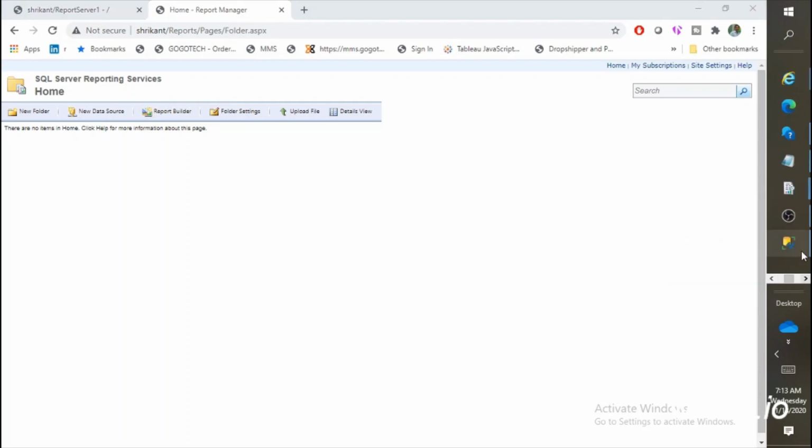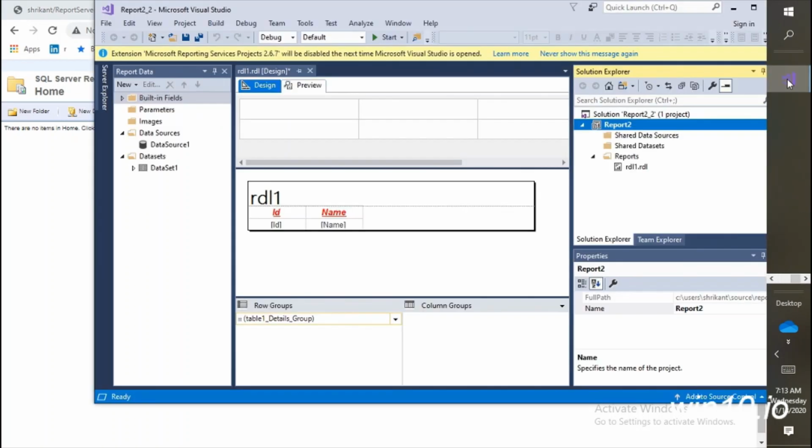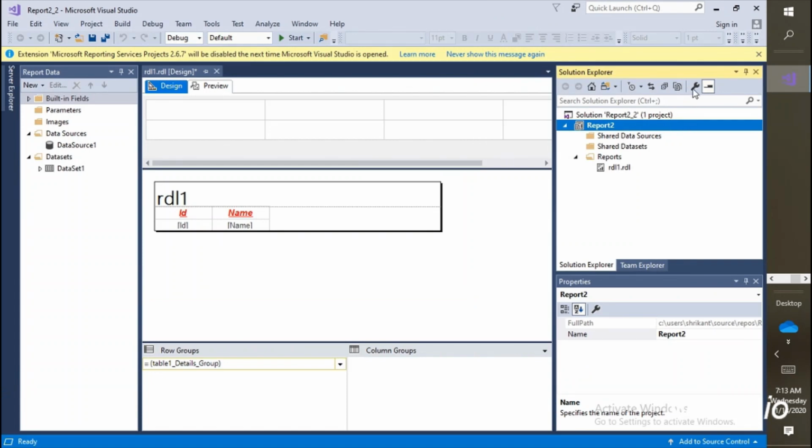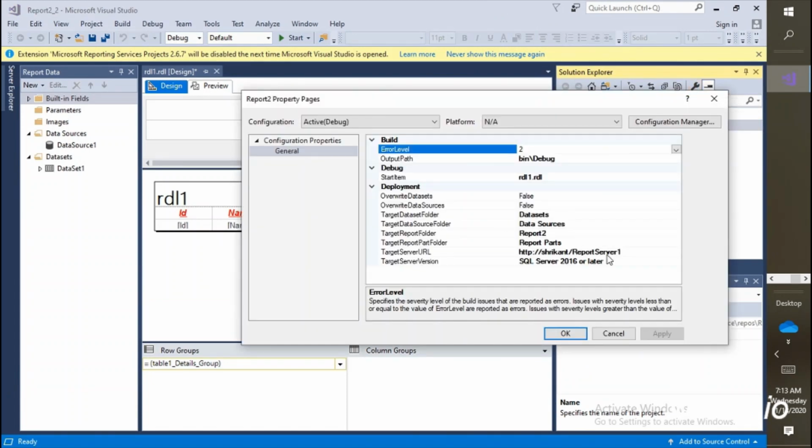Again go back to the BIDS. Now we are back to our reporting project. Okay, what we have changed, we went to the setting and we changed only the target server URL. These are two important properties.